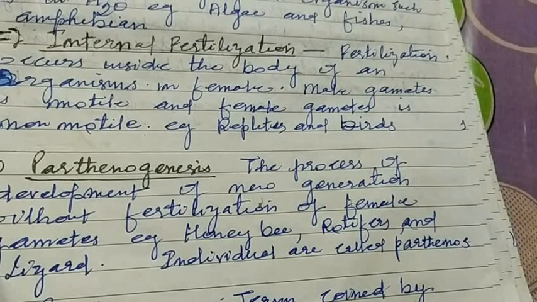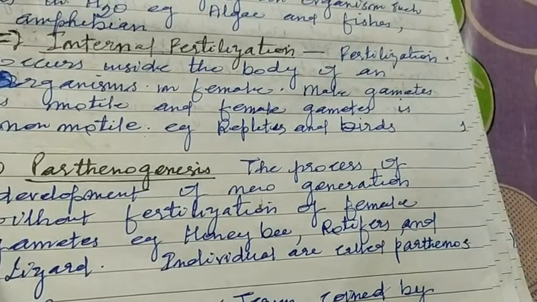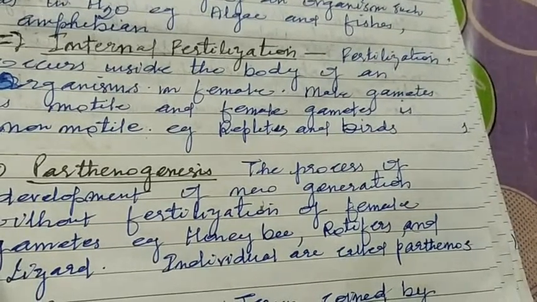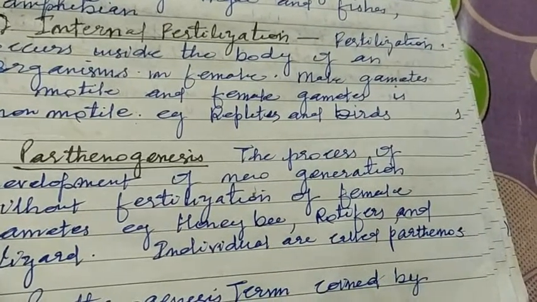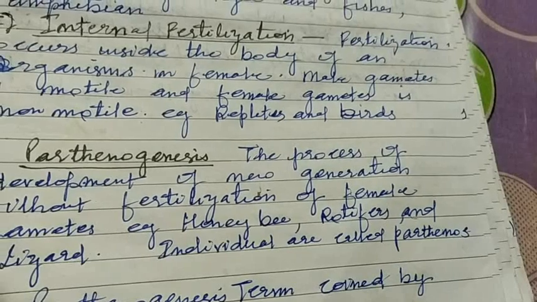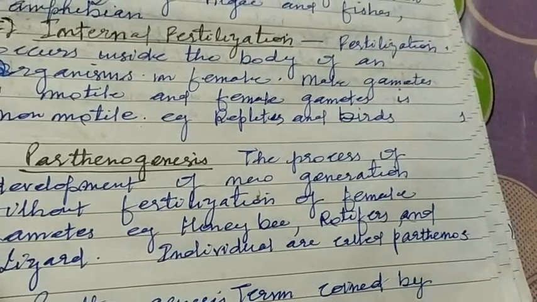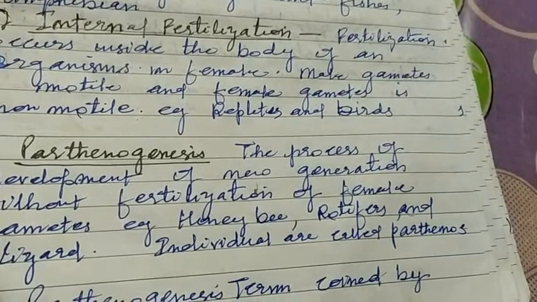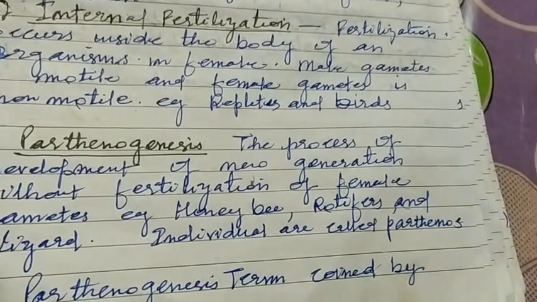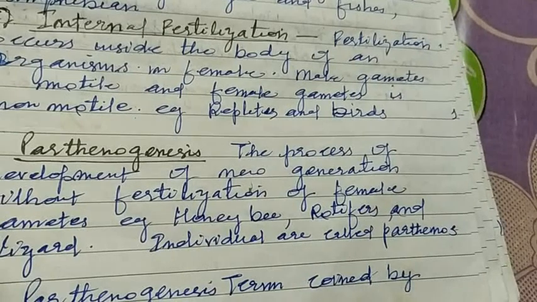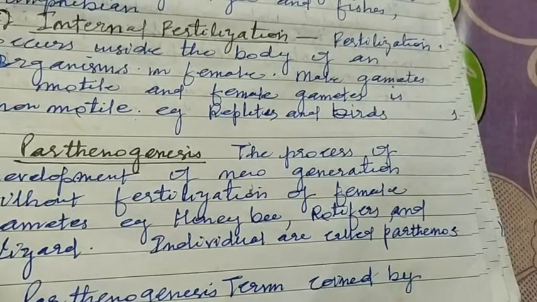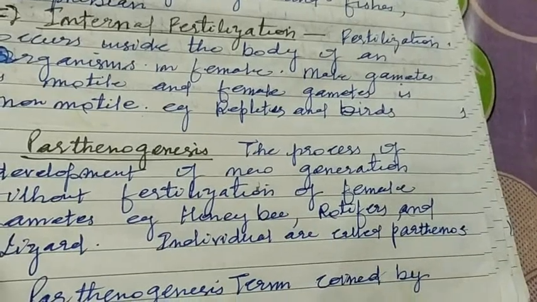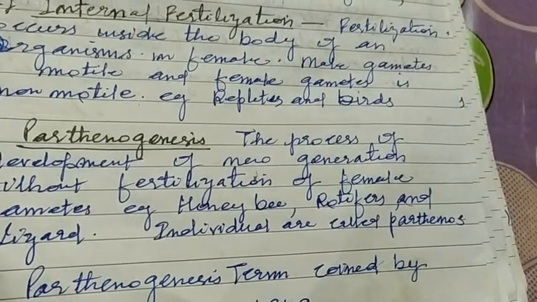Some workers have included parthenogenesis under asexual reproduction. Although there is formation of gametes, there is formation of haploid and diploid gametes, and it cannot be said asexual reproduction, because in asexual reproduction, as you know, there is no formation of gamete.